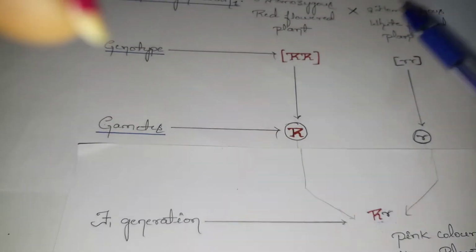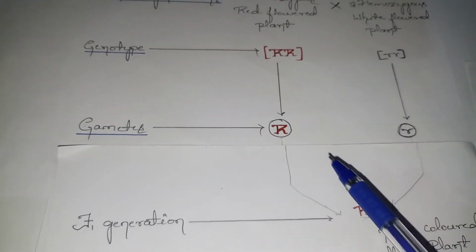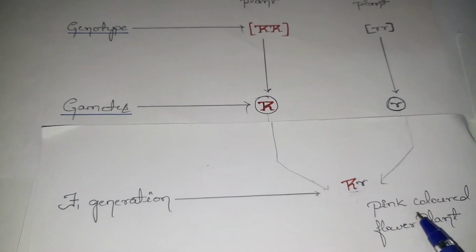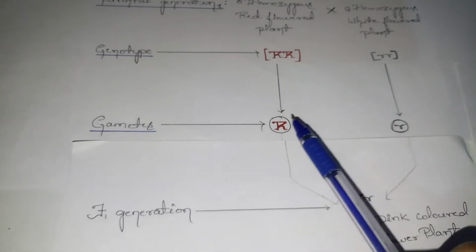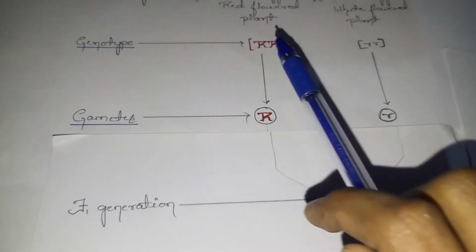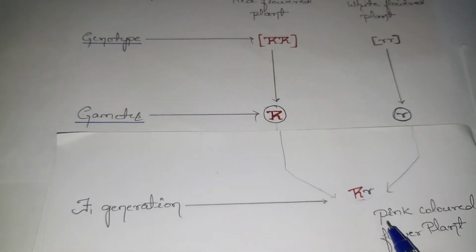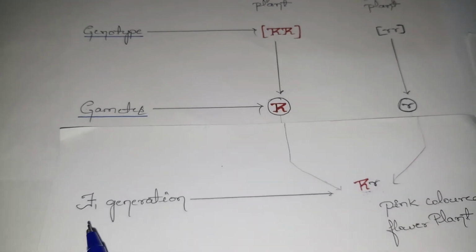Remember well, after the combination of the dominant character and the recessive character, in the case of incomplete dominance, we can see the formation of a pink color flower plant, neither the red color nor the white color. It is going to form an intermediate between these two, red and white, such that the next generation plant will be a pink colored flower plant. So this will be the F1 generation.